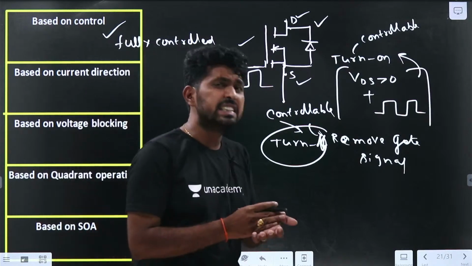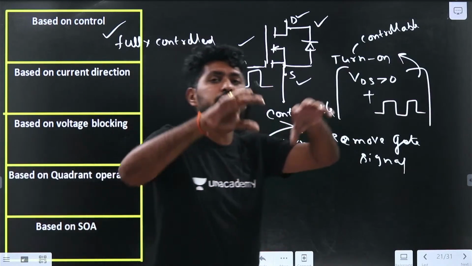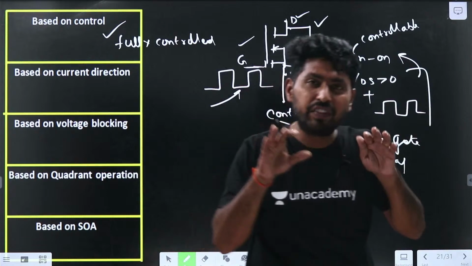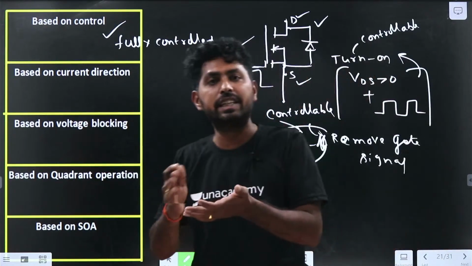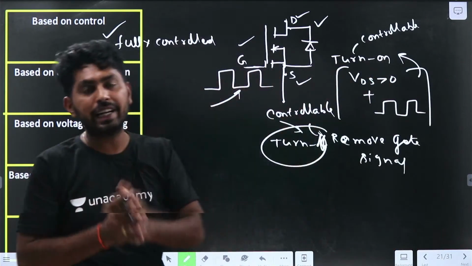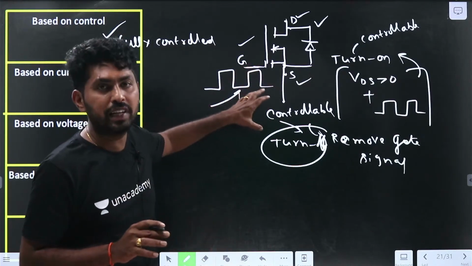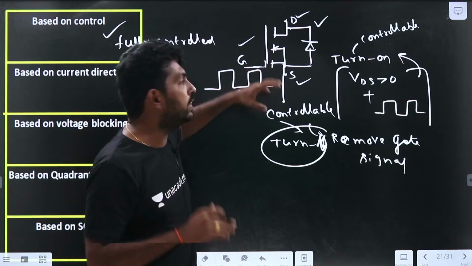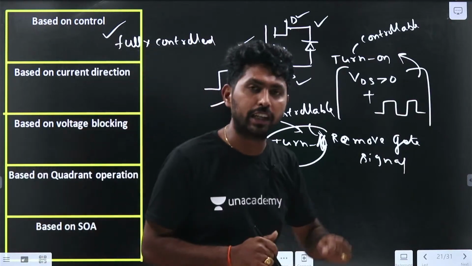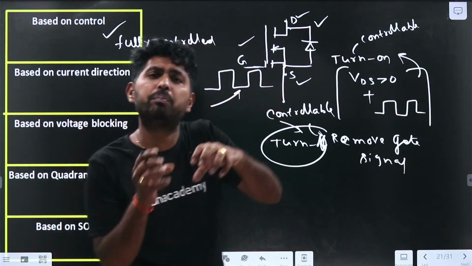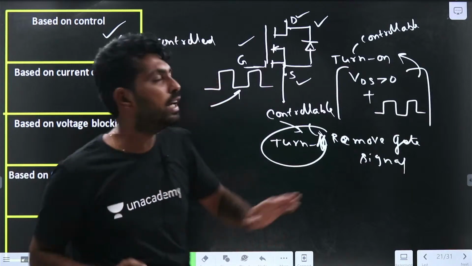When we discuss the characteristics and complete construction of the MOSFET, we will discuss everything, like switching characteristics and voltage-current (VI) characteristics, when we cover the MOSFET in power semiconductor devices. But here, let me give a brief idea about the MOSFET.